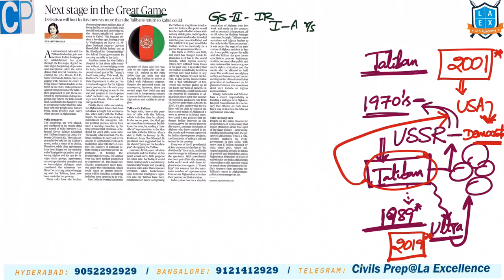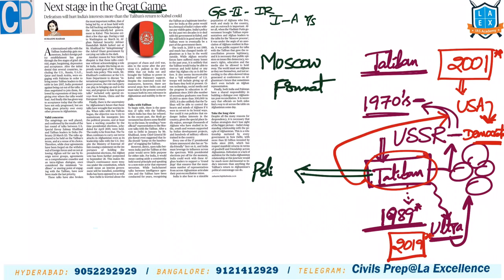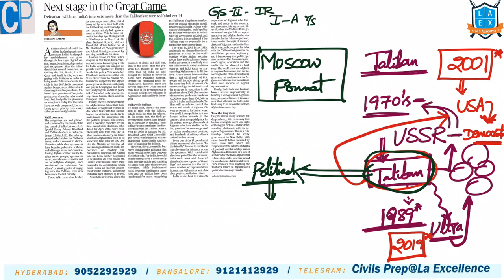So all these people, those who are interested, we call them stakeholders. All these stakeholders are brought in under the Moscow format. Moscow format means talks with Taliban, talks with the government. They wanted to bring these Taliban into the political fold. They are asking the Taliban to form a political party and participate democratically within the country. So if people choose them, they can run the government. That is the objective of all the talks with the Taliban.